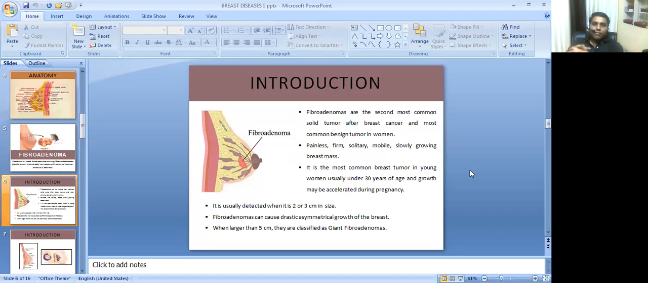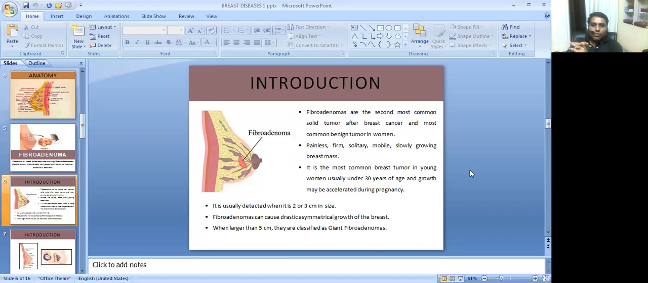Now introduction. Fibroadenomas are the second most common solid tumor after breast cancer and the most common benign tumor in women. It is a painless, firm, solitary, mobile, slowly growing breast mass. It is the most common breast tumor in young women, usually under 30 years of age, and growth may be accelerated during pregnancy.